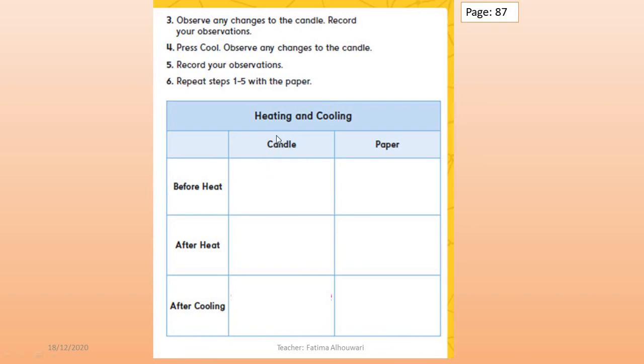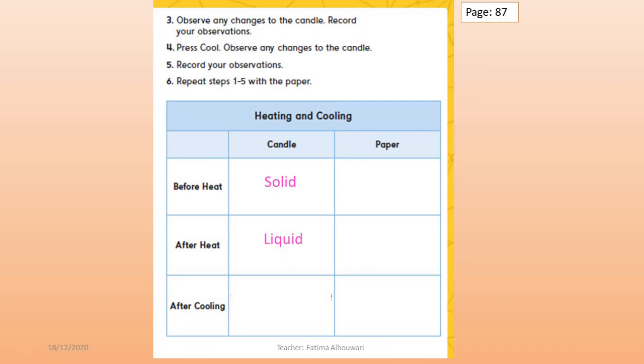Let's start with the candle. Before heating, what do you think? Was the candle a liquid or a solid? It was a solid. Excellent, grade 2. But after heating, it became a liquid. Excellent.